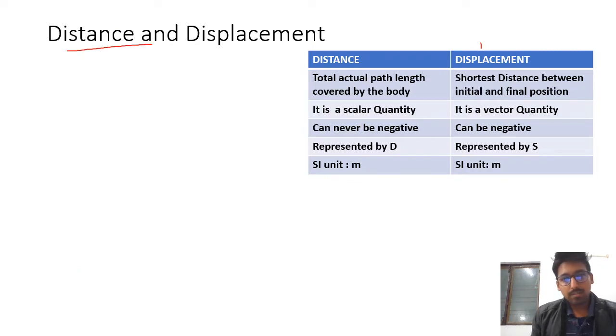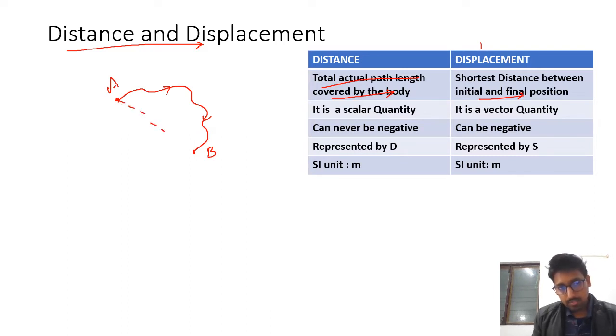Now let's talk about distance and displacement. Distance is the total actual path that is covered by the body, whereas displacement is the shortest distance between two points. Let's say from point A, a rat starts moving and it moves to point B. The rat followed this path. A cat sees this rat and tries to chase it using this path.